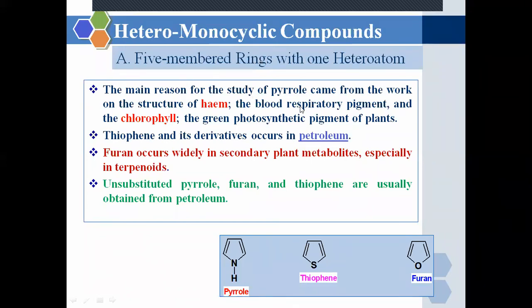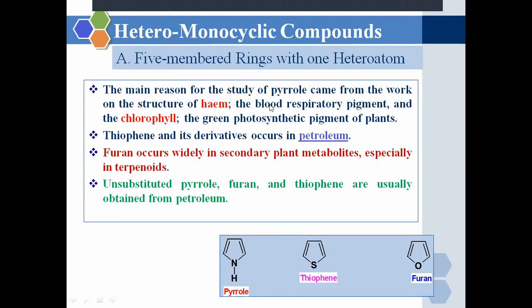Now the main reason to study these heterocycles: what is the need behind studying all those compounds? Because they have their own importance in our life. Now what is the importance of our first heterocyclic compound, pyrrole? It came from the work on the structure of heme.